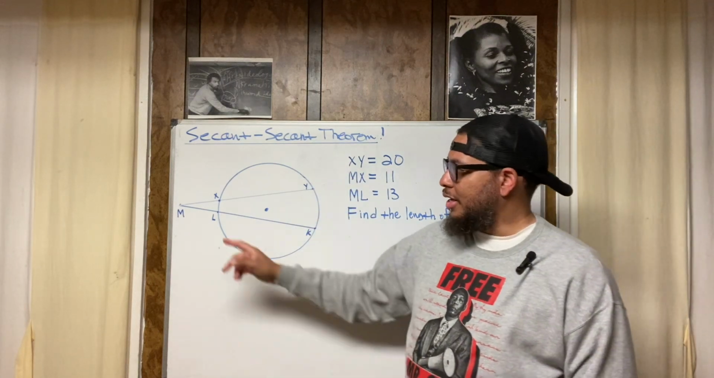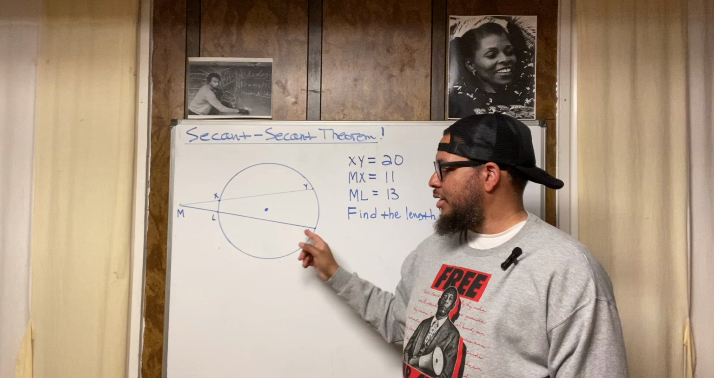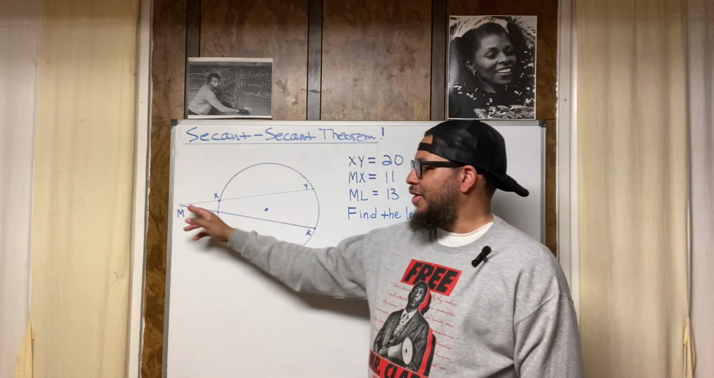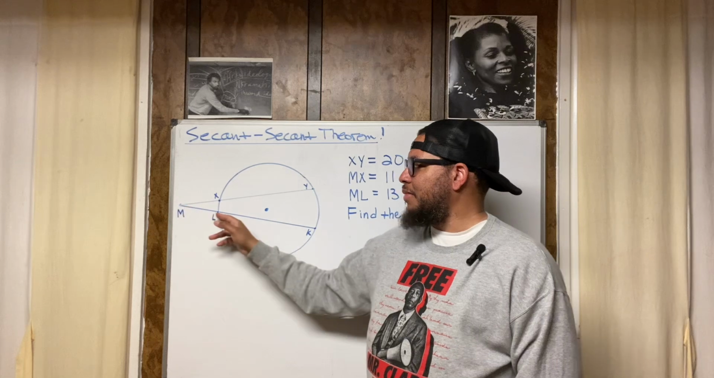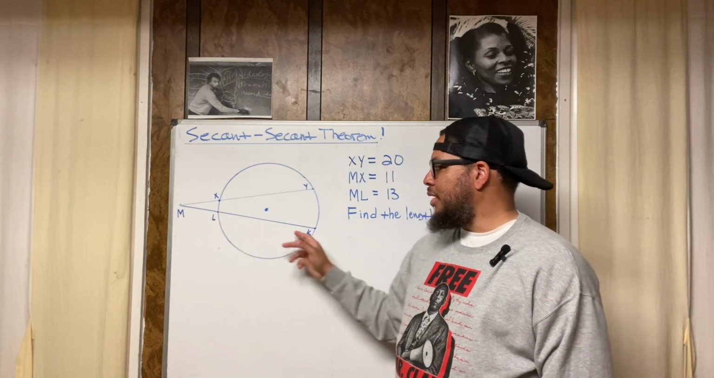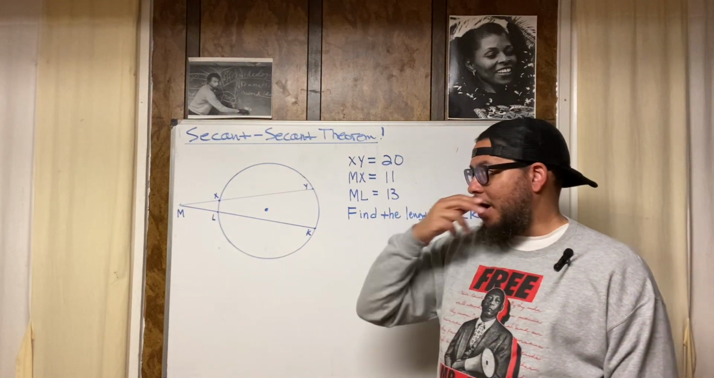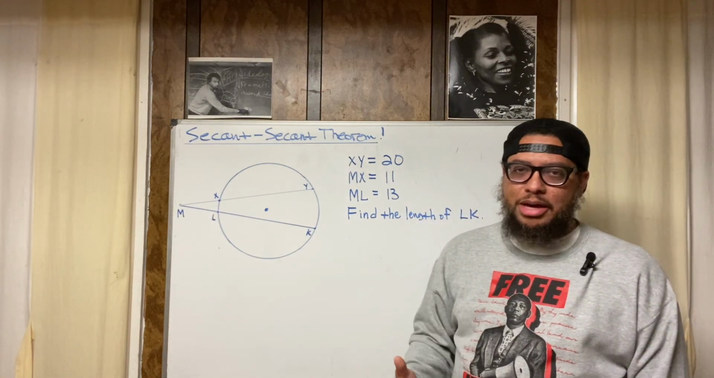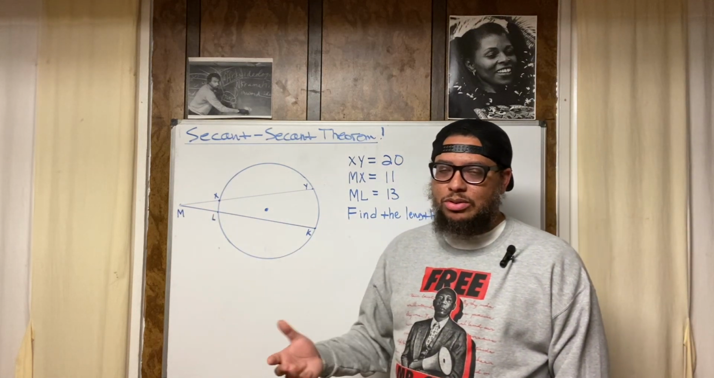That's a secant. And also MLK is a secant. See how I did that? We'll talk about that in a second. It extends from point M, it hits the circle right there at L, and it hits it again at K.